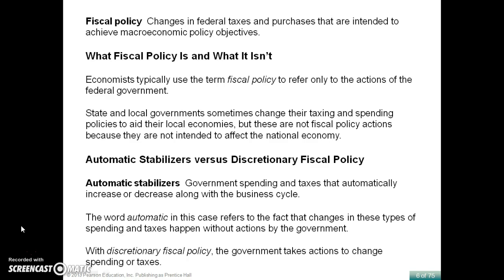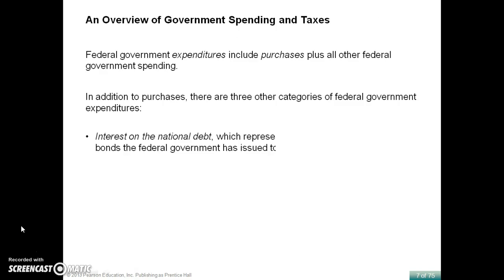Whereas automatic stabilizers are focused on spending and taxes that automatically change along with the business cycles. And these changes will create a lot of stability issues. For example, an automatic stabilizer would be like an unemployment check. So when people receive an unemployment check, they're going to automatically spend that money. And it doesn't require any intervention from the government to approve that automatic stabilizer or unemployment check.